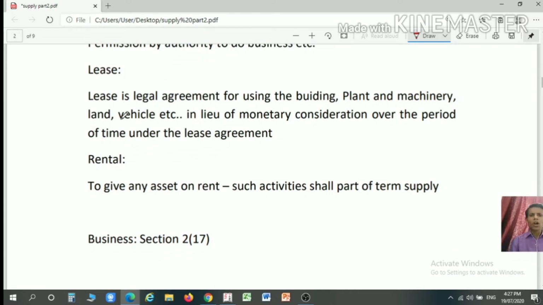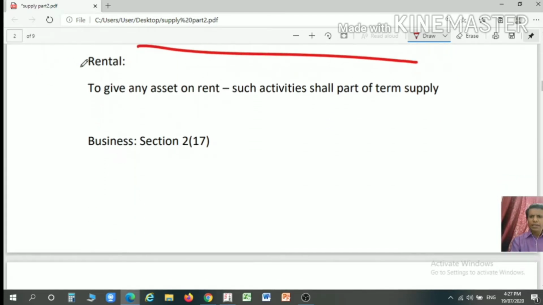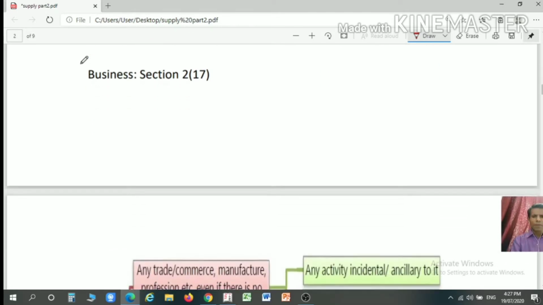For example, in a long-term lease of a property or plant and machinery, monetary consideration is paid to the lessor by the lessee over a period of time under the agreement, and in lieu of such payment, the lessee is entitled to use such assets, like a building, plant and machinery, vehicle, etc. This type of lease transaction is covered under GST. Next is rent. Giving any asset on rent, such transactions are also covered in the term supply.